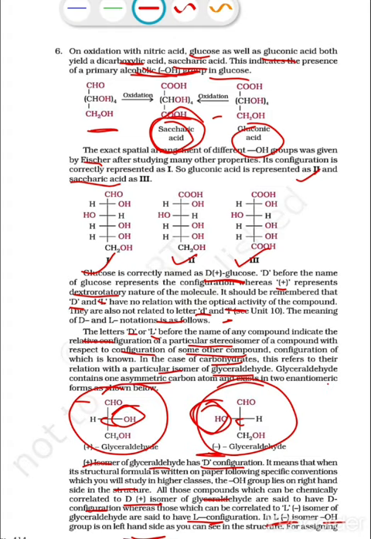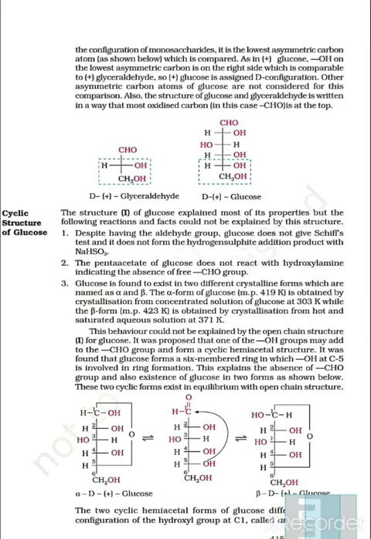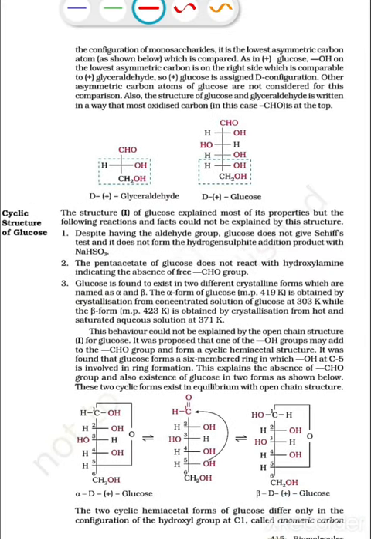For assigning the configuration of a monosaccharide, it is the lowest asymmetric carbon atom which is compared. As in plus glucose, the OH on the lowest asymmetric carbon is on the right hand side, which is comparable to plus glyceraldehyde. So plus glucose is assigned a D configuration.